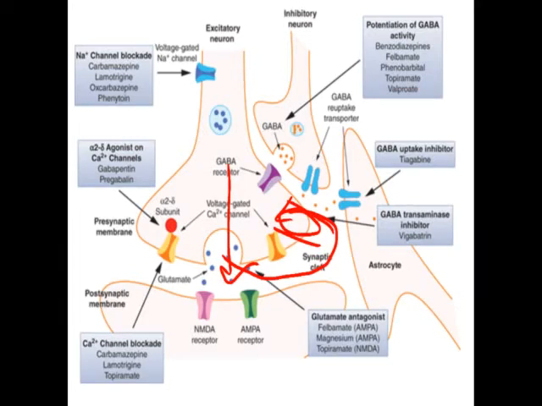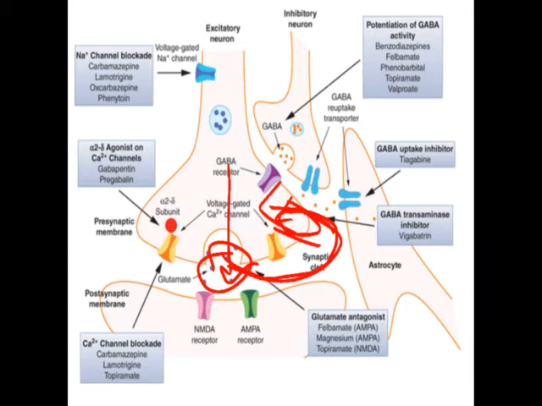So if we inhibit the GABA transporter, then more amount of GABA will remain here and it can bind to the receptor. But if we are allowing them for the reuptake, again GABA undergoes different fate, that is again they undergo metabolism, again their concentration will decrease and it will hurt the binding of GABA to the receptor. So we have to inhibit the GABA transporter so that there will be no reuptake of the GABA.